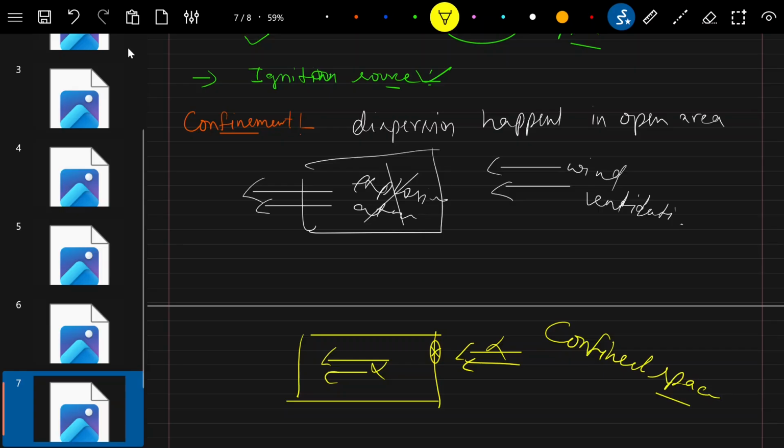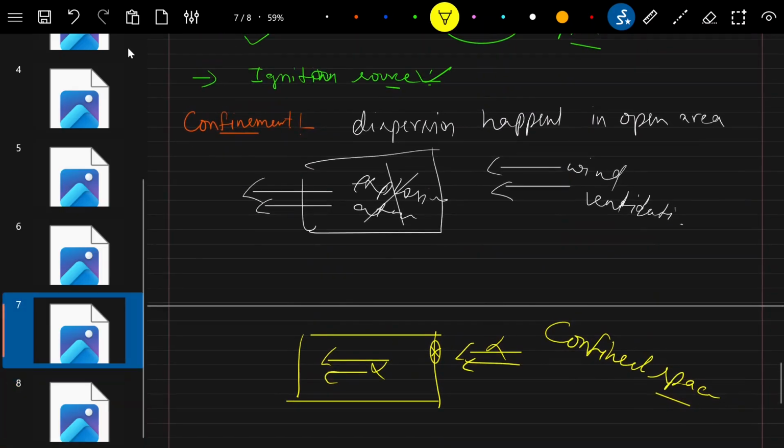In a confined space, this area will become highly explosive because of the dispersion of finely divided particles of explosive dust in the atmosphere. This area becomes explosive; however, the open area will not become explosive. So this is mainly the definition of confinement.